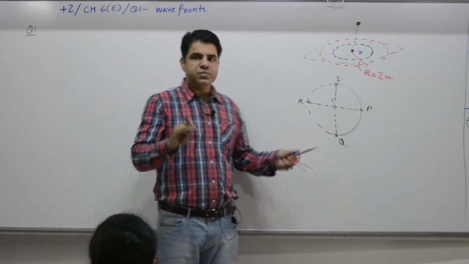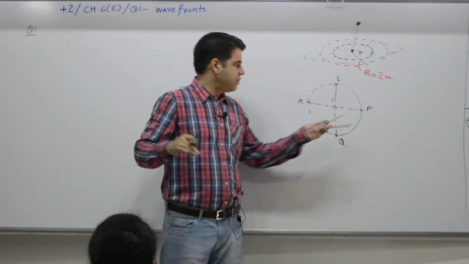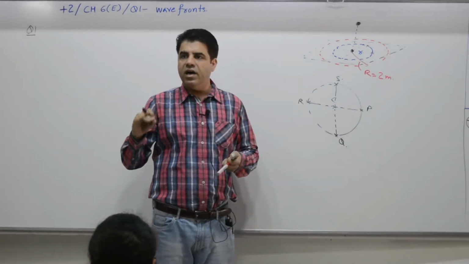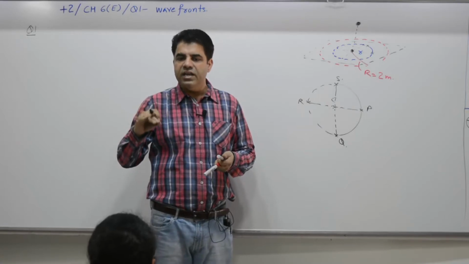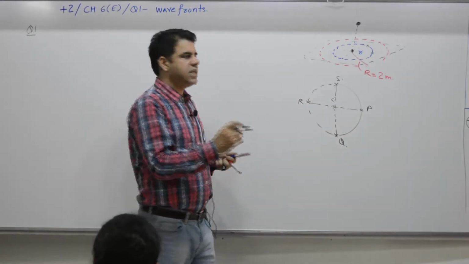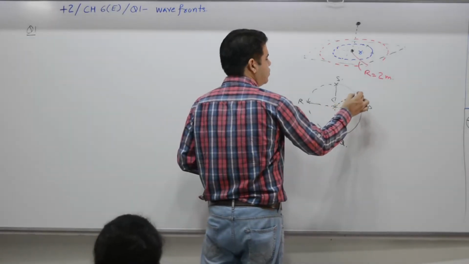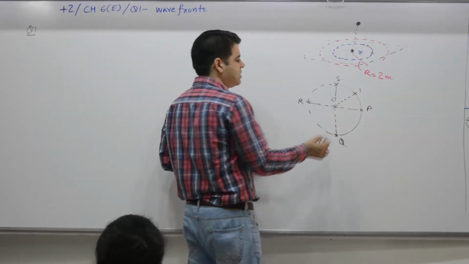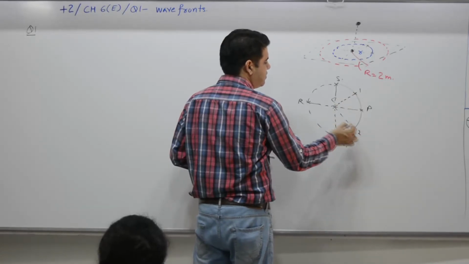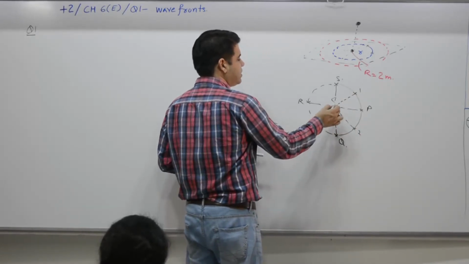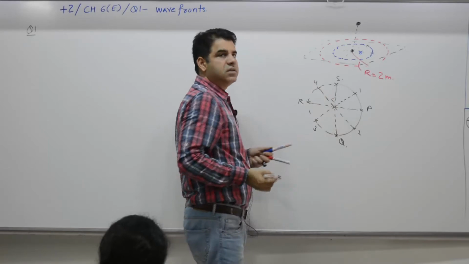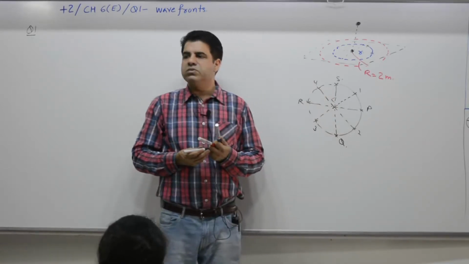If all these points are up, all are up, P, Q, R, S. All these points are in phase. Their behavior is same because they are at what distance? Same. Suppose particle number 1, it is also at same distance. Particle number 2, it is also at same distance. Particle number 3, same distance. All these particles are at a same distance from center.